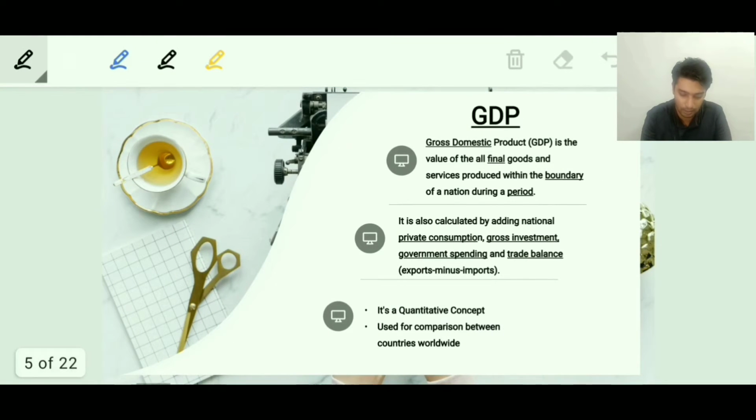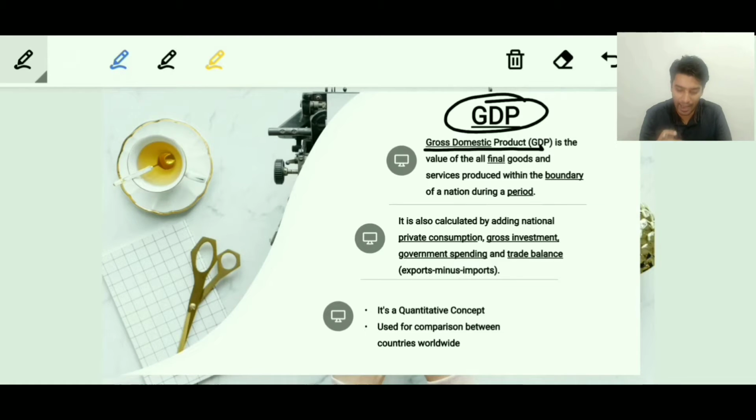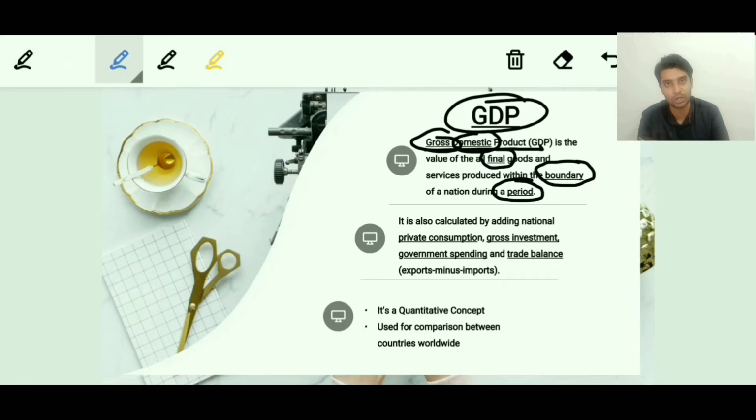Beginning with GDP, it stands for gross domestic product. I have underlined a few key words in this definition. The key words are gross, domestic, then final, then boundary, and period. Of these, a few keywords we'll be dealing with now, and a few we'll deal with later in the same lecture, in the later slides. The keywords we'll deal with now are the word final and the word period.